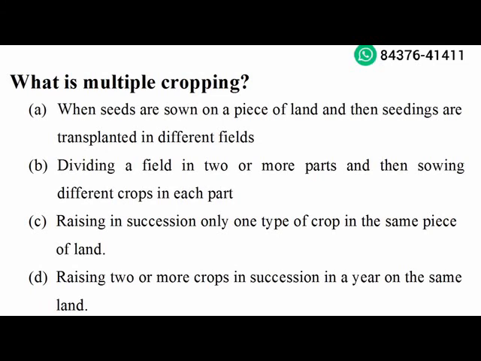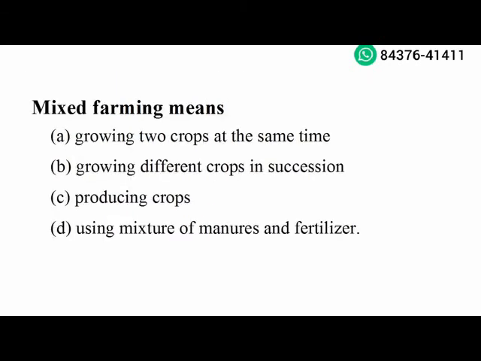What is multiple cropping? Dividing a field in two or more parts and then sowing different crops in each part. Option B is the right answer. Next question. Mixed farming means growing two crops at the same time. Option A is the right answer.